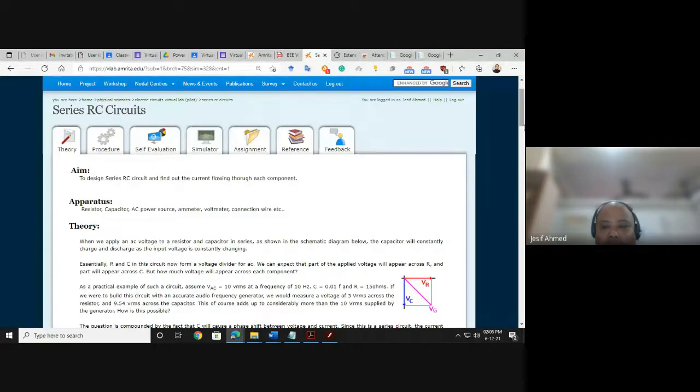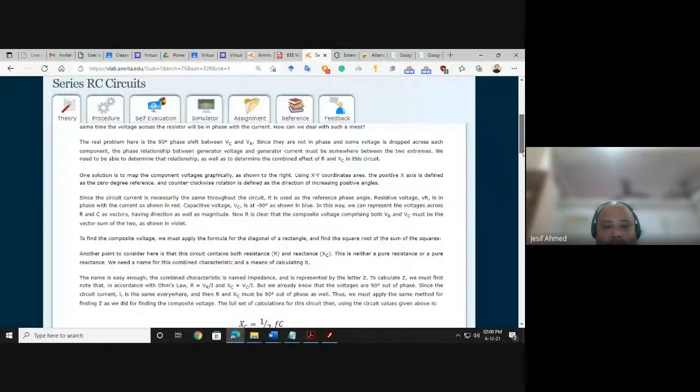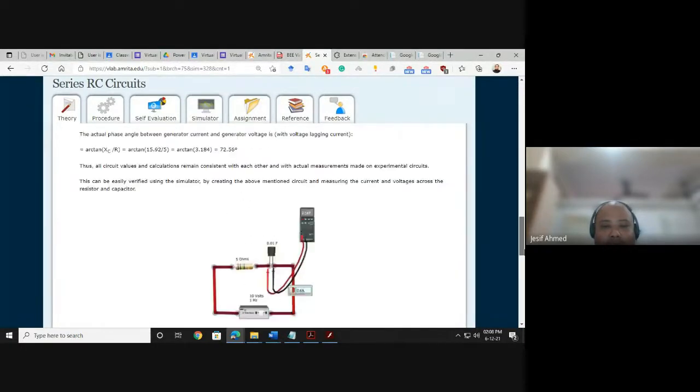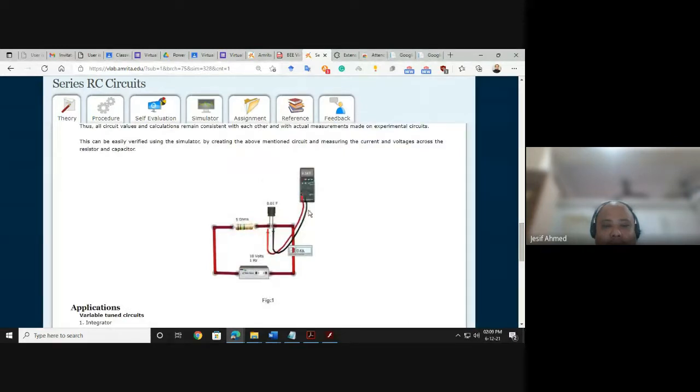Again, theory is given. Then one numerical example is given. While copying, you don't need to write the mathematical example, but you can write the formulas given in the numerical example. Now, in the previous case, the circuit diagram was given under procedure. Now, in this experiment, circuit diagram is given in the theory itself. So it can vary from experiment to experiment. You need to check all the tabs. Only 2 tabs, either it will be given in theory or under procedure.